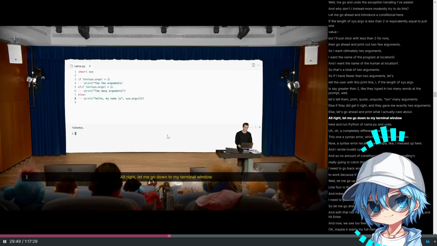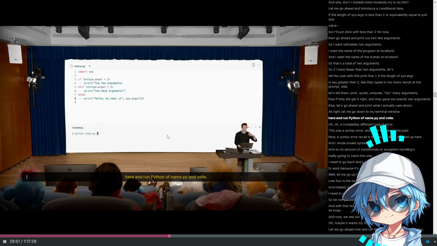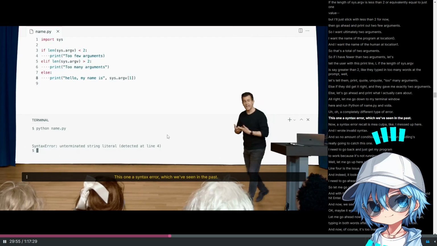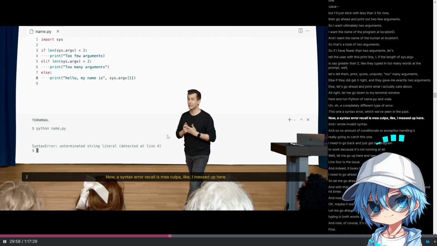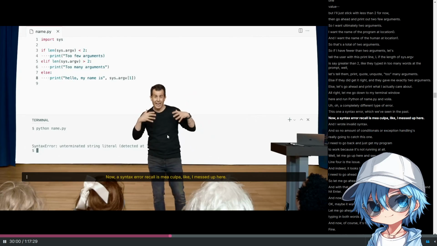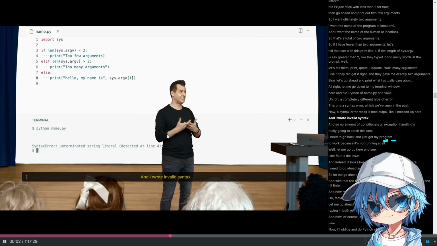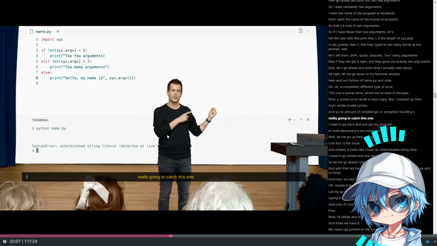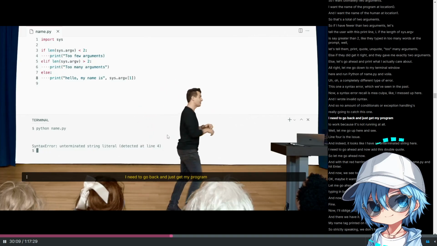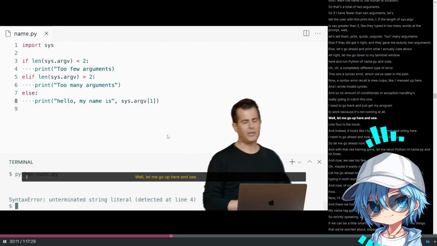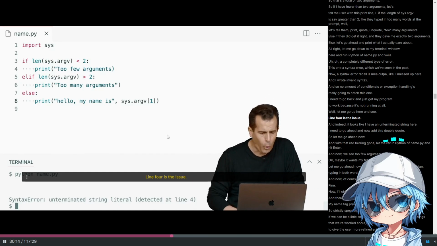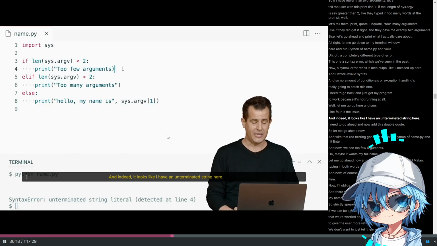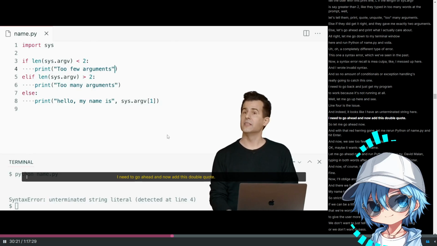All right, let me go down to my terminal window here and run python of name.py, and voila, a completely different type of error. This one, a syntax error, which we've seen in the past. Now, a syntax error, recall, is mea culpa, like I messed up here and I wrote invalid syntax, and so no amount of conditionals or exception handling is really going to catch this one. I need to go back and just get my program to work because it's not running at all. Well, let me go up here and see. Line 4 is the issue, and indeed, it looks like I have an unterminated string here. I need to go ahead and now add this double quote.